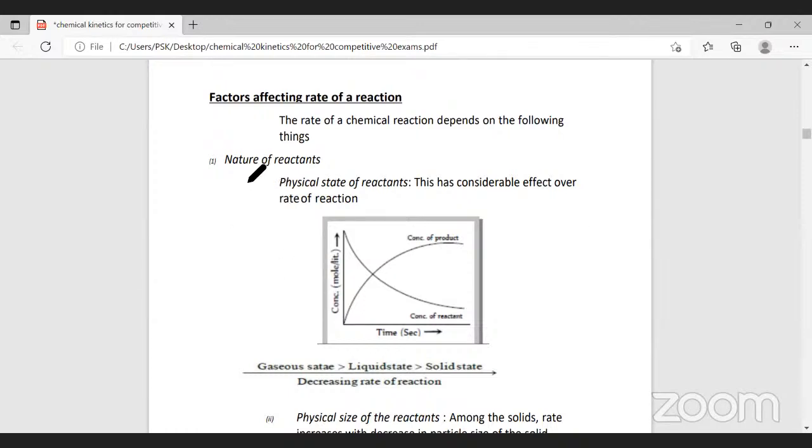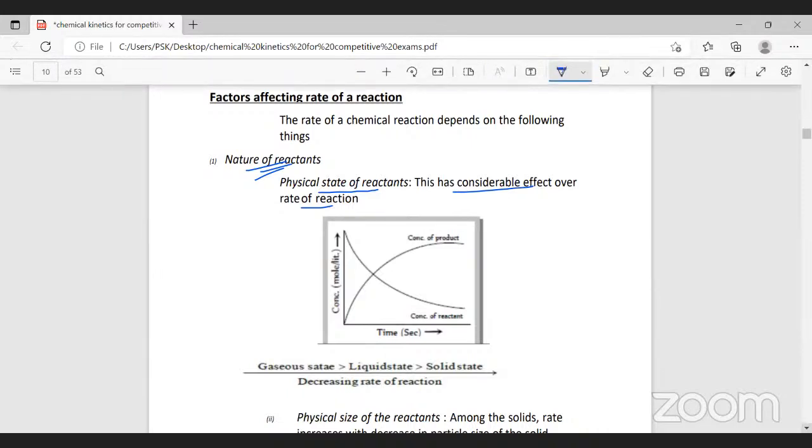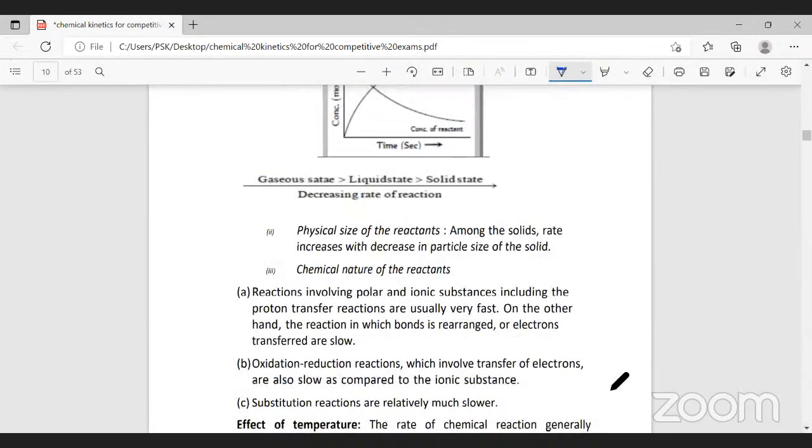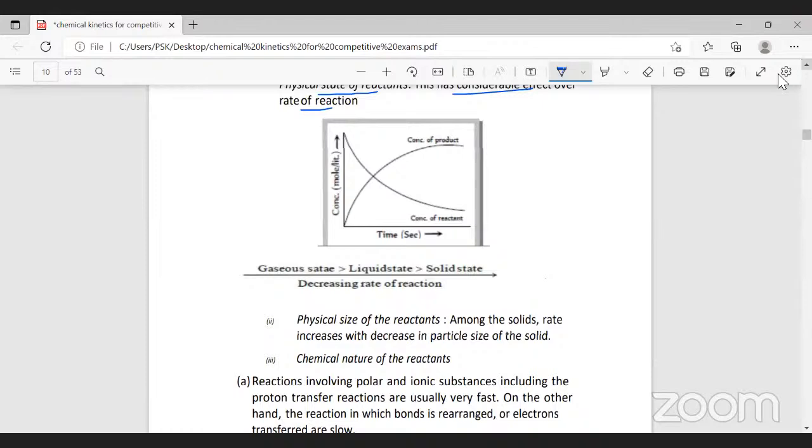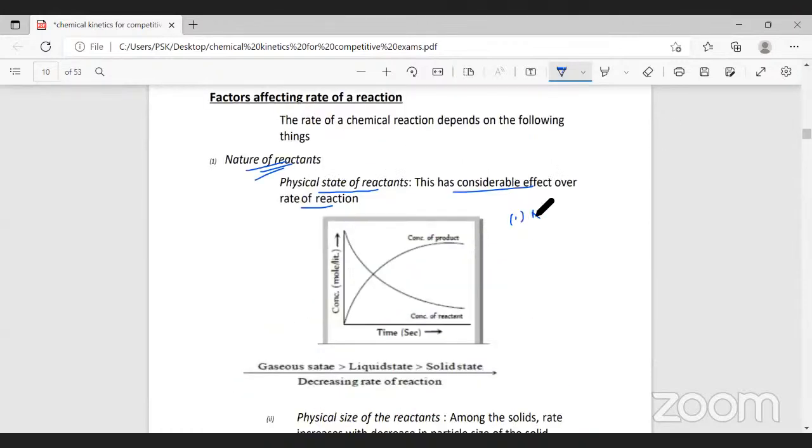What are the factors influencing the rate of a reaction? The first one is nature of the reactant. You can see here, gaseous state is faster compared to liquid state, and liquid state is faster compared to the solid state. Physical state of the reactants has considerable effect over the rate of reaction. We will not be more specific in learning the particle size and all that. We will mention the terms and try to understand.